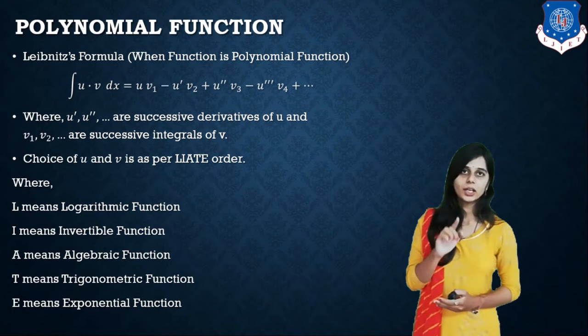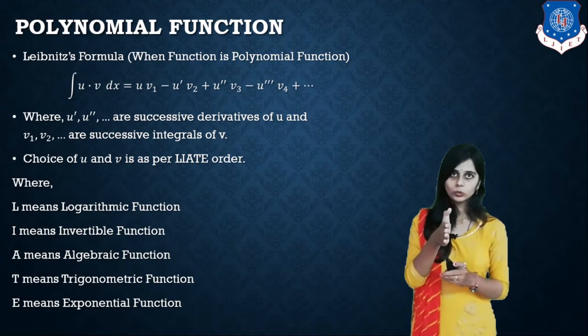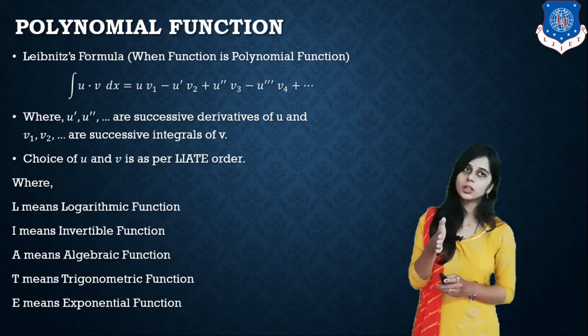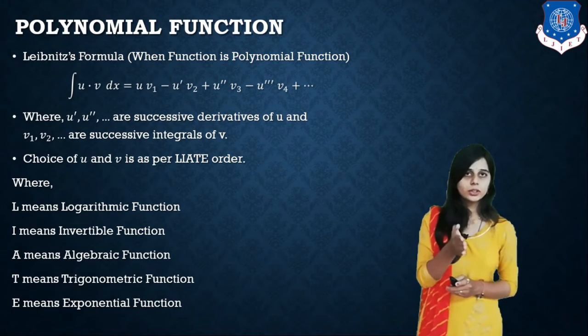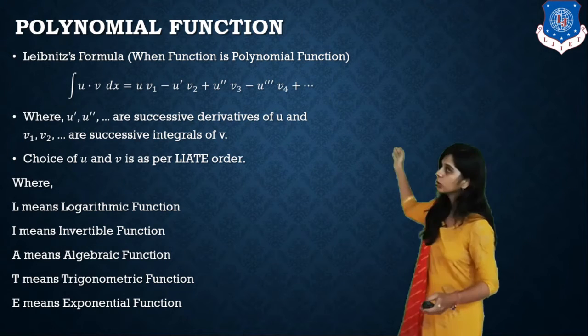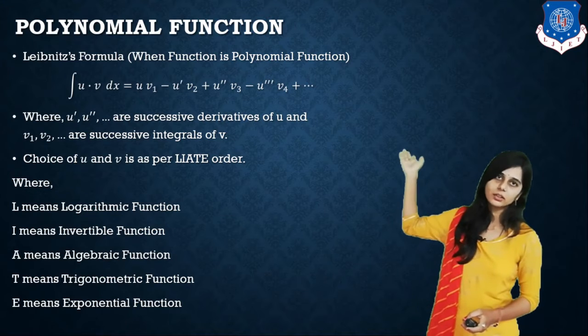Integral of uv dx is equal to u, the first term as it is, v1, minus u dash v2, where v2 is the two-time integration of the function, plus u double dash v3, and so on. Here v3 is the three-time integration. So u dash, u double dash are successive derivatives and v1, v2 are successive integrations.